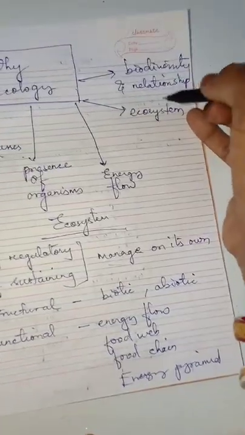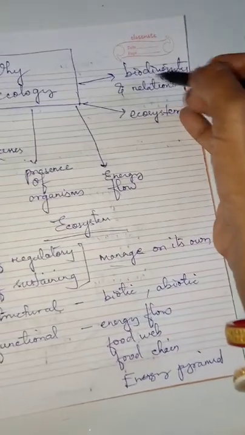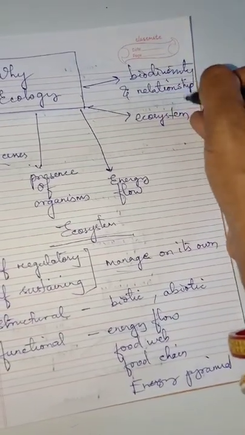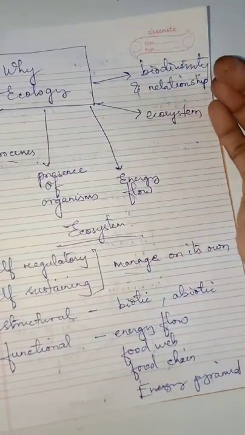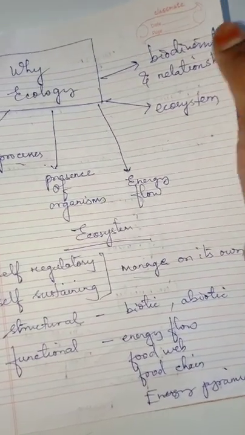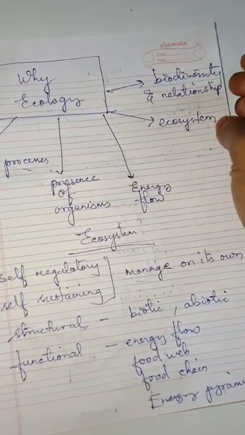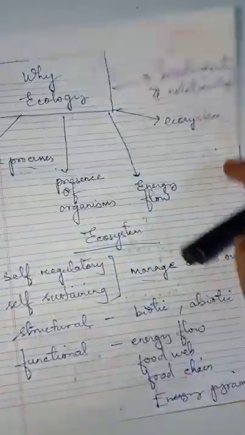Then it also helps us in studying the abundance and distribution of biodiversity, the relationship between them. For example, plants and animals are interdependent among themselves. Plants are dependent on animals for carbon dioxide, whereas animals are dependent on plants for their food. So this is the reason why ecology is important.